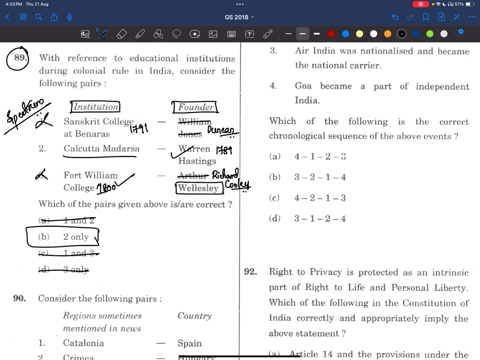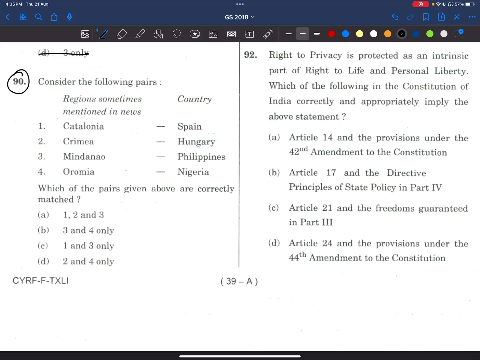Now coming to 90th question, friends. Consider the following pairs: regions and countries. See here, Catalonia. Yes, it is in Spain. We know. So first statement is correct, right? Here, friends, this is not a concept, so there is nothing much to explain. We should know at least whether Catalonia is in Spain or not. Now Crimea is part of Ukraine, not Hungary.